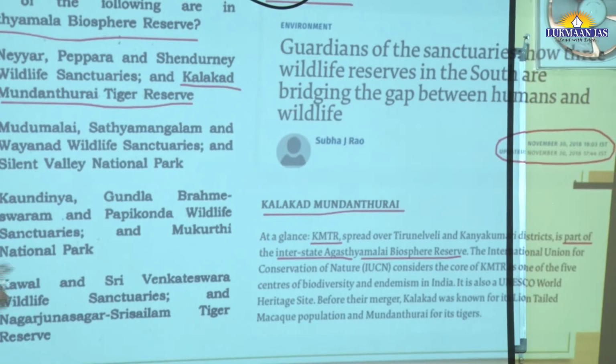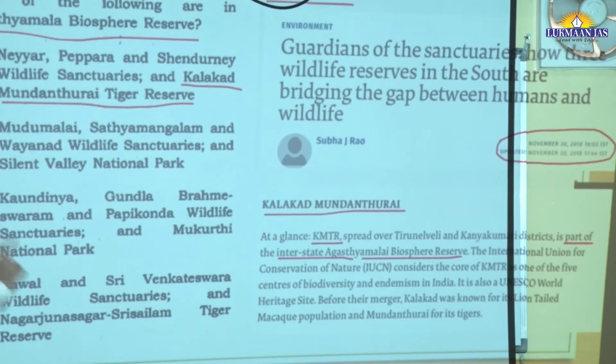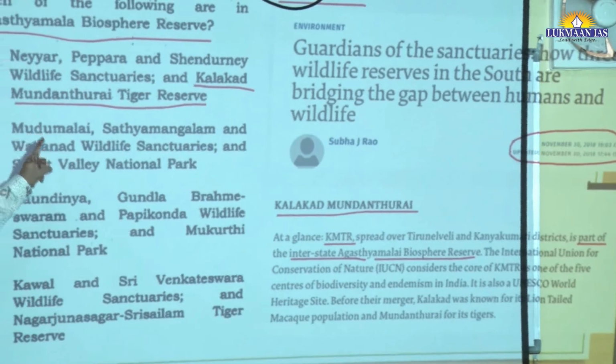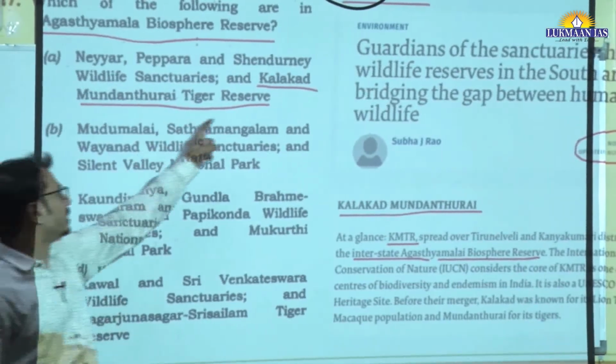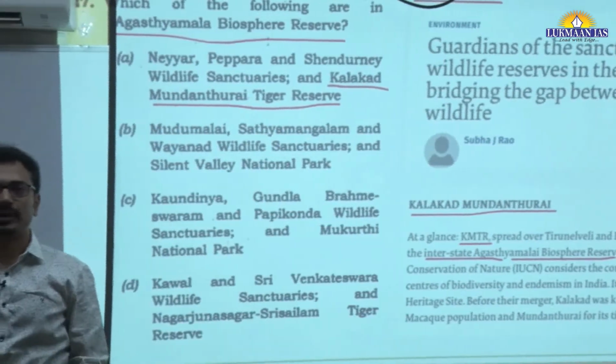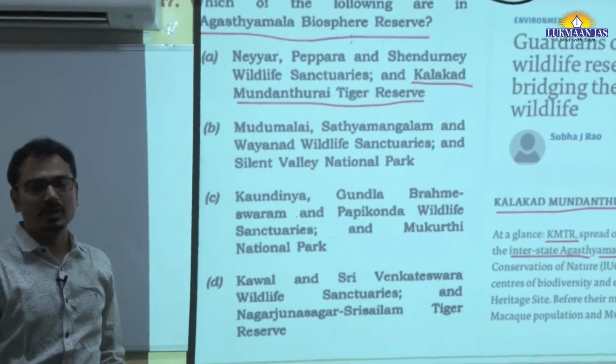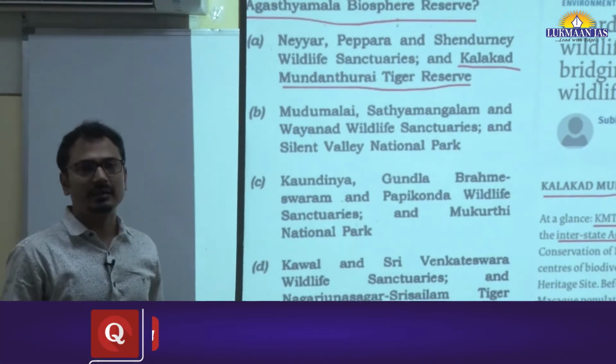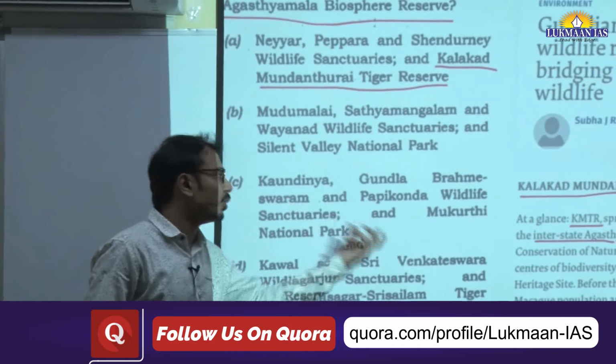From that one point, if you have made notes, you can directly eliminate the other three options. That is the importance the Hindu has in your examination.